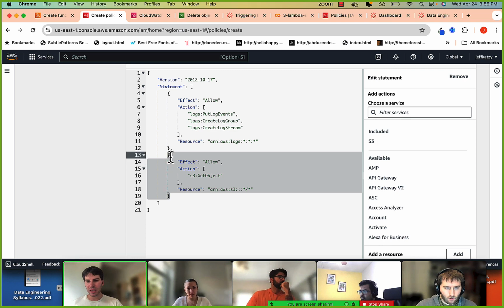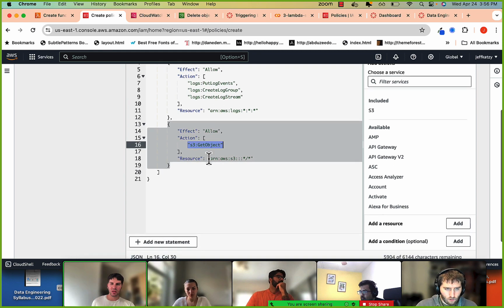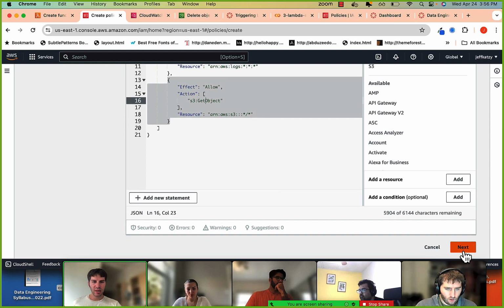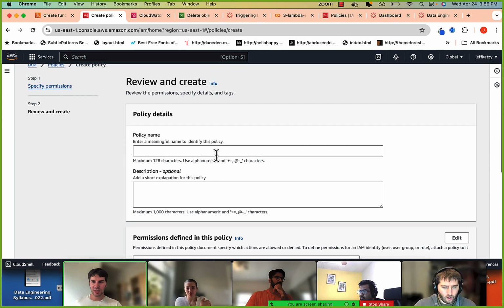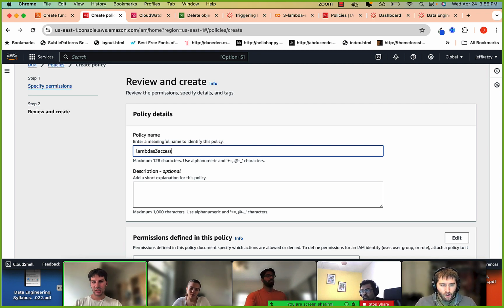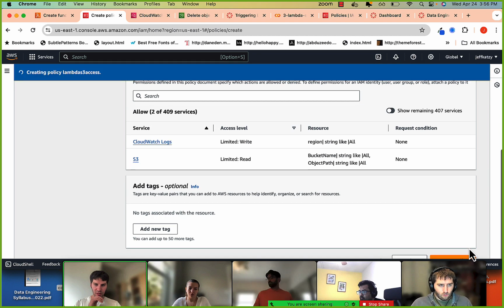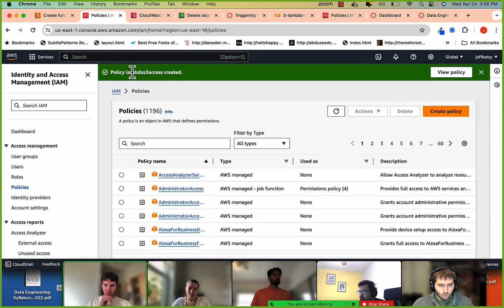The other statement is only get access to anything in S3. So basically I'm going to allow you to detect and see an object that's uploaded to S3. The object is like your file that's uploaded to an S3 bucket. Then we'll click next. This is my policy. We'll say Lambda S3 access. You can see it's actually giving access to both of these services. Write access here, read access there. That's pretty descriptive. So we just created this policy.